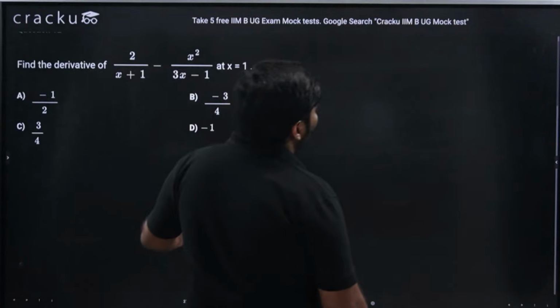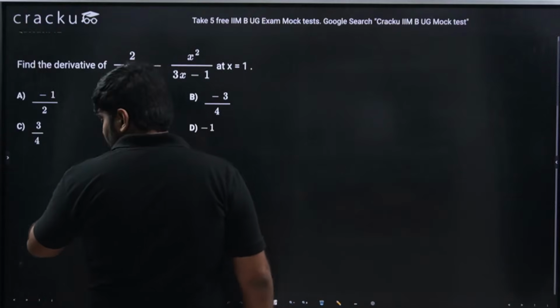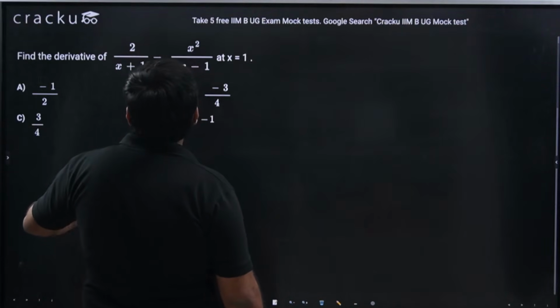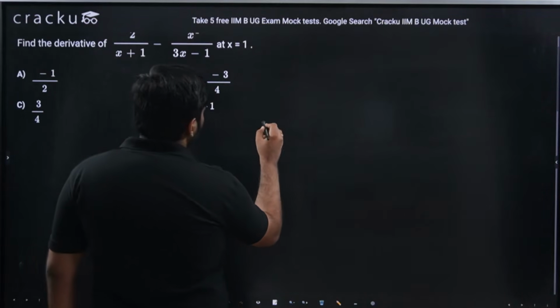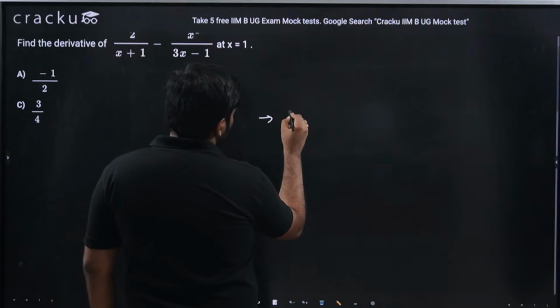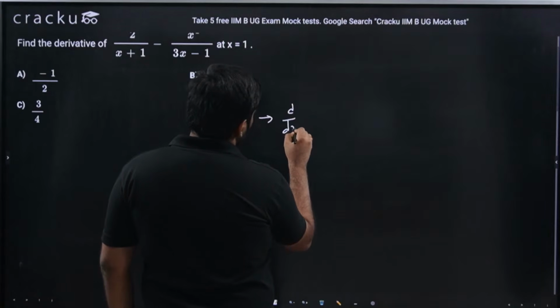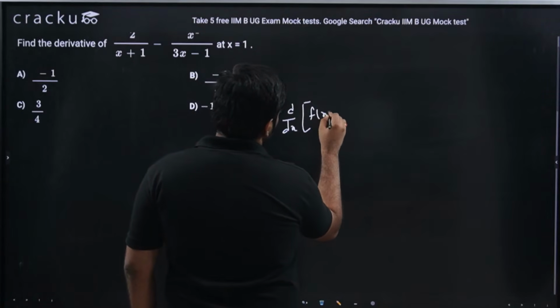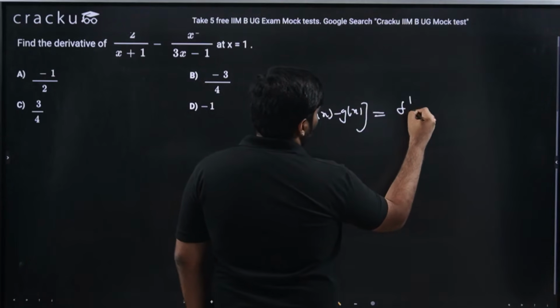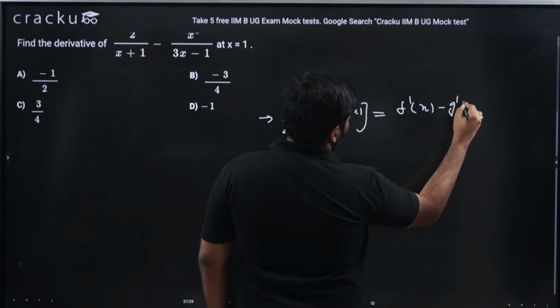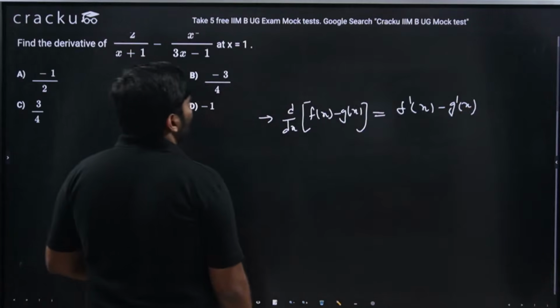So let me solve this question now. We are finding the derivative of 2 by x plus 1 minus x square by 3x minus 1 at x equal to 1. Now d by dx of f of x minus g of x is f dash of x minus g dash of x. This is algebra of derivatives.